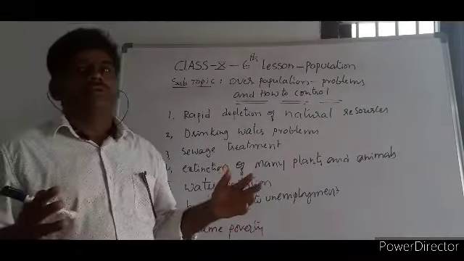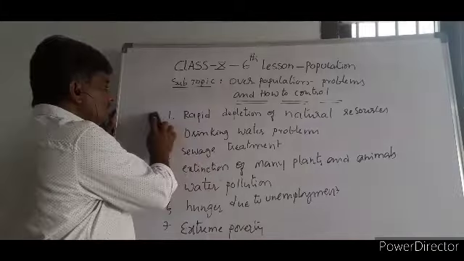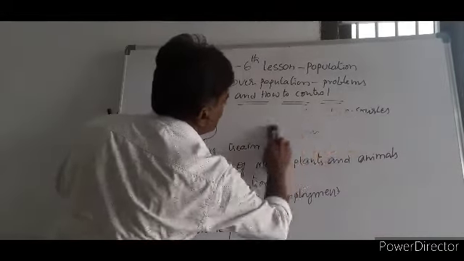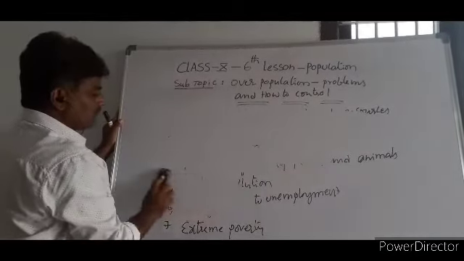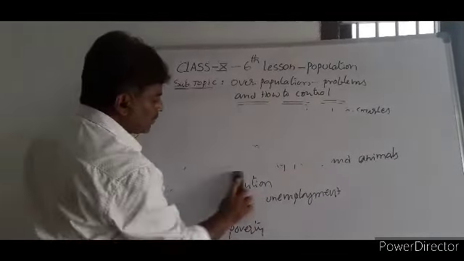Then sir, what is to be done when problems are like this? How to control this? It's a big problem, of course. Everybody can say it's a big problem. Then what is to be done? What kind of measures are to be taken up? What do we need to do? The question is how to control overpopulation?